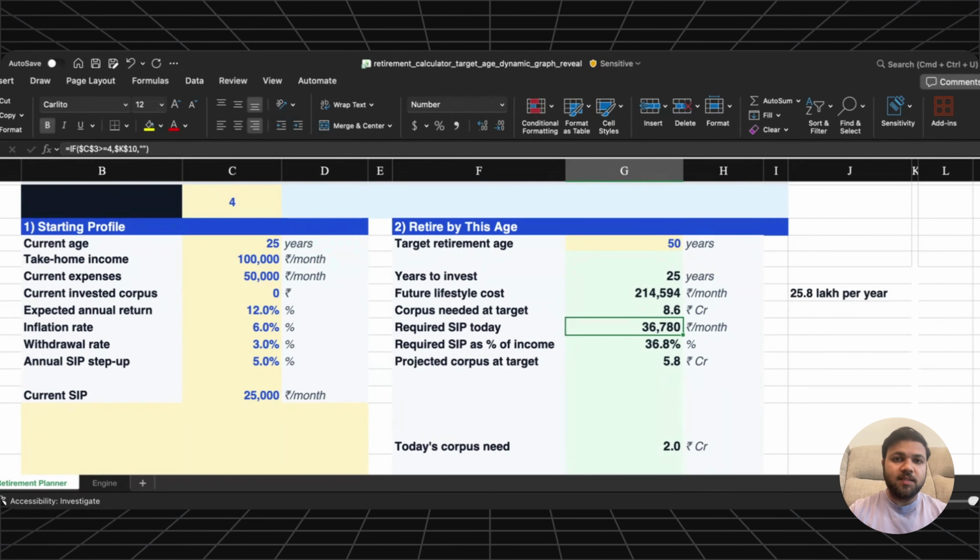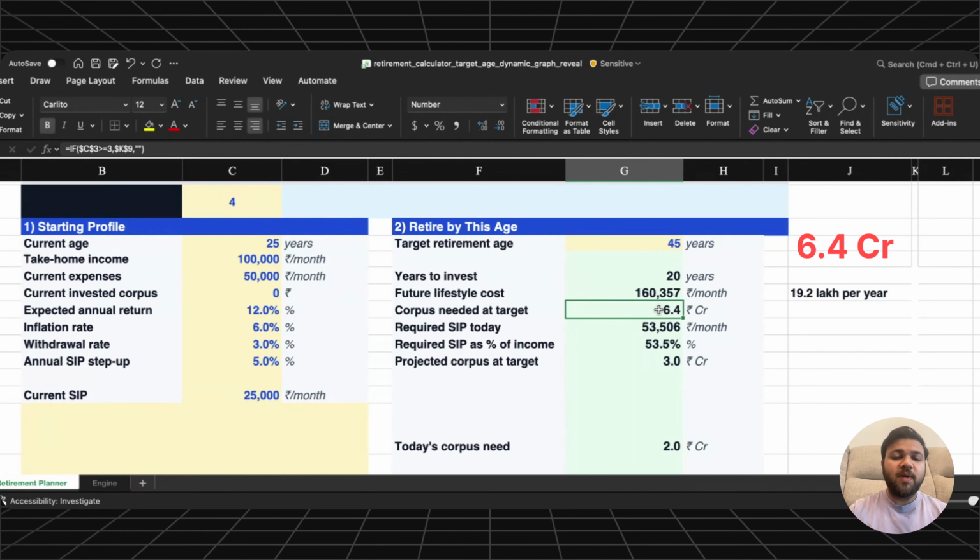Now let's make it more aggressive. What if this person wants to retire at 45? How do the numbers look that time? Now they only have 20 years to invest. At age 45, today's 50,000 per month lifestyle becomes roughly 1.6 lakh per month. The required retirement corpus becomes around 6.4 crores.